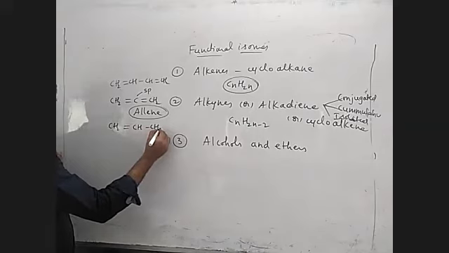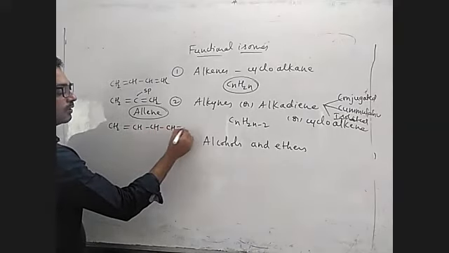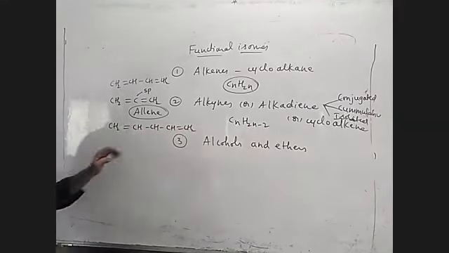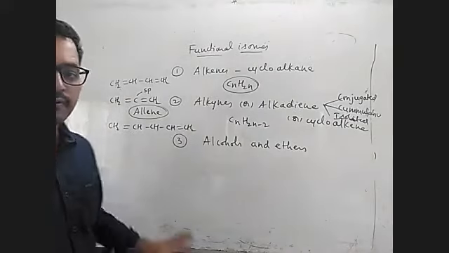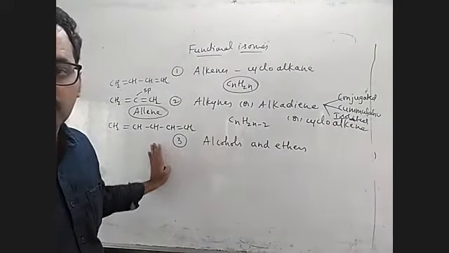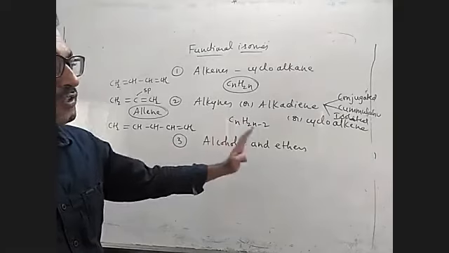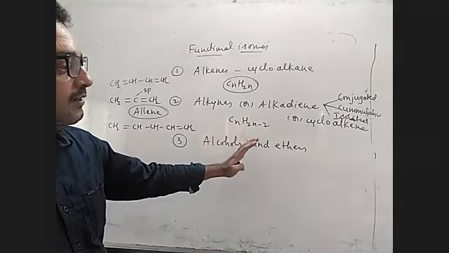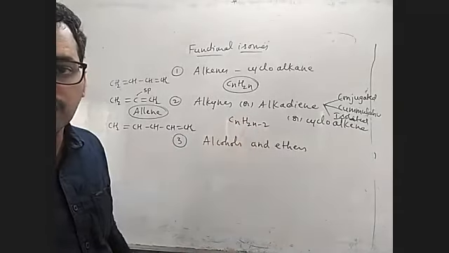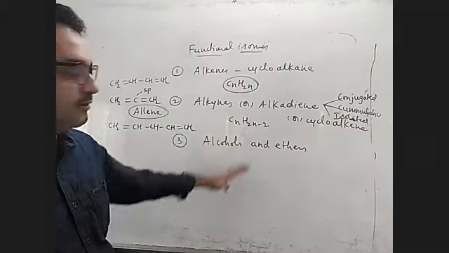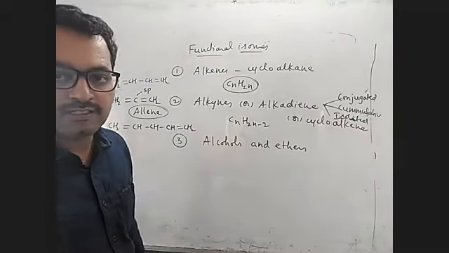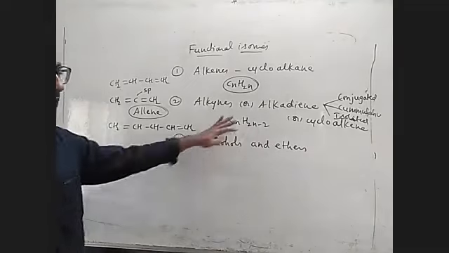That is called an isolated diene. So dienes are three types: conjugated diene, cumulated diene, and isolated diene. Okay, am I clear, children? That is one set.